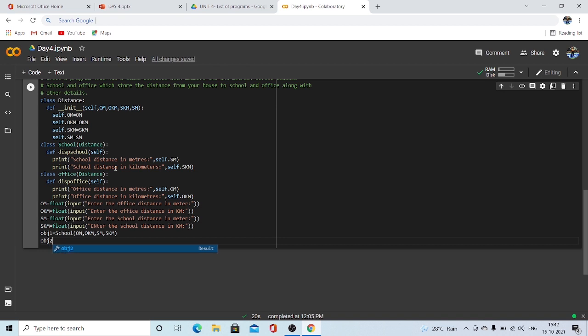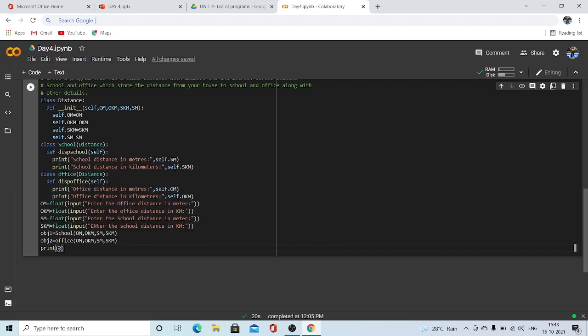Object 2 is the office one, which will be the same with OM. Let's just copy this. We have to copy because the office class is also a child class of the distance class. Whatever variables are inside the distance class while creating the object would be the same here as well. So we have created the objects. Once you have created the object, you know what to do: using the dot operator, we go to the method we want to use and call it.